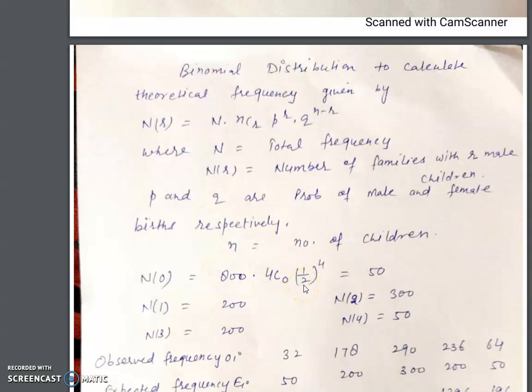P to the power r is 1 by 2 to the power 0, and 1 by 2 to the power n minus 0. We can calculate this, this is 50. Similarly, we can find for r equal to 1, 2, 3, 4. These are the expected frequencies.